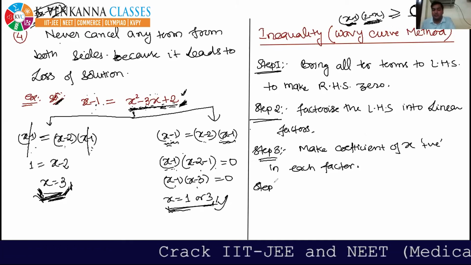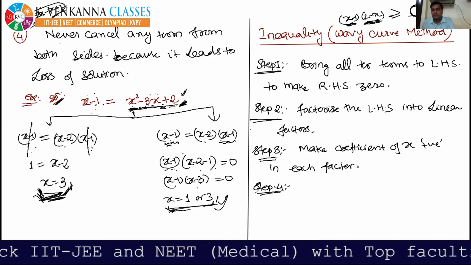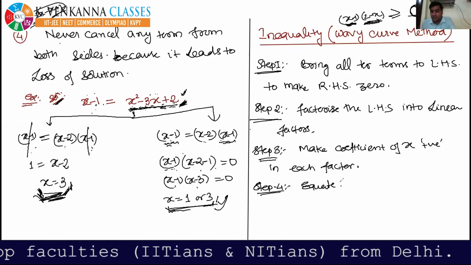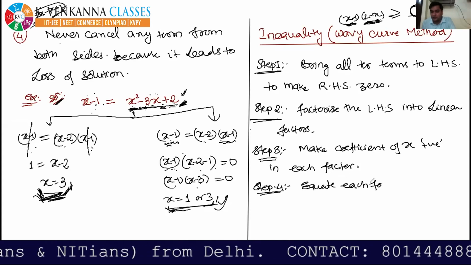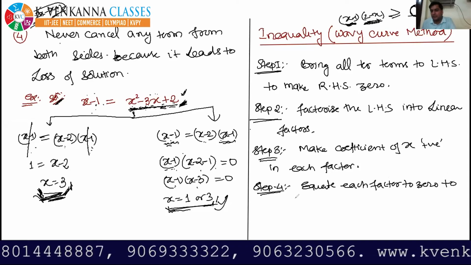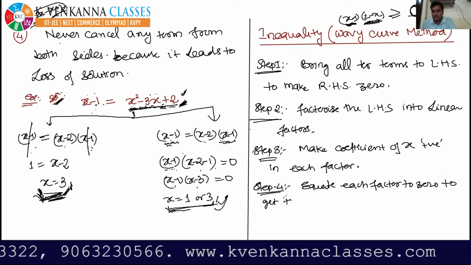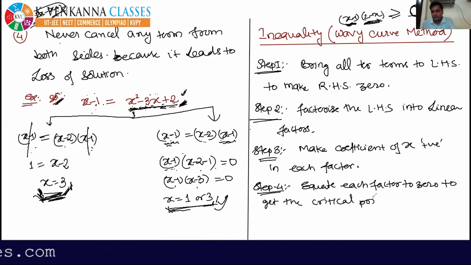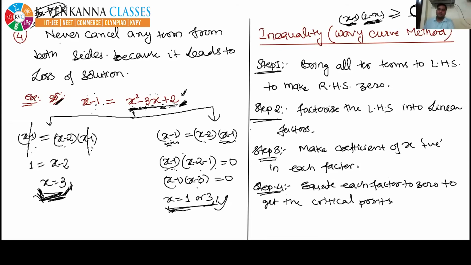Now what is the fourth step? The fourth step is equate each factor to 0 to get the critical points.